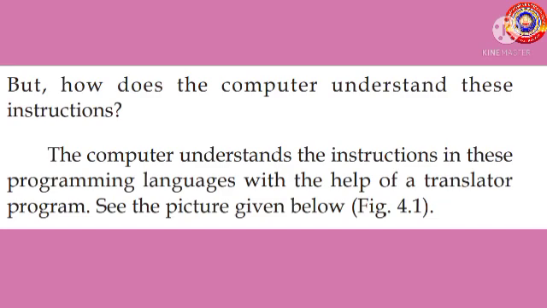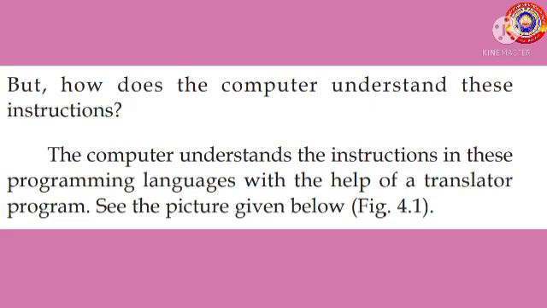But how does the computer understand these instructions? We have already studied that a computer can understand only machine language, haven't we? So, the computer understands the instructions in these programming languages, that is, the language written in English by us, with the help of a translator program only.